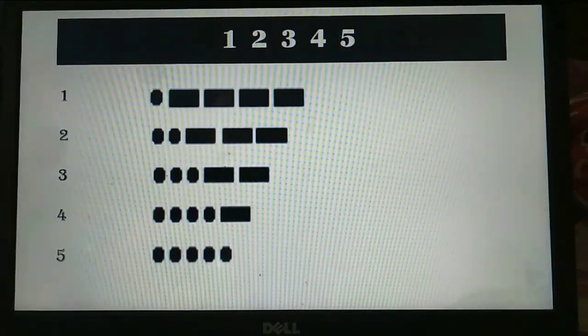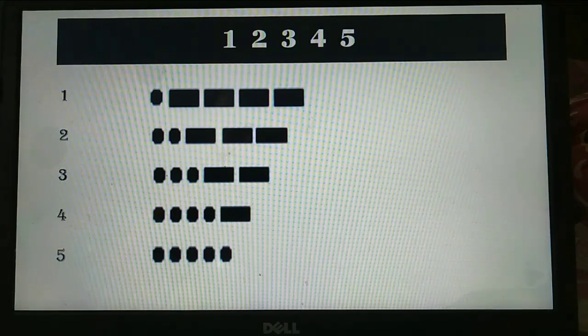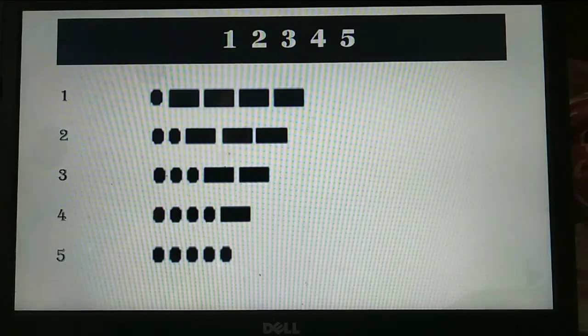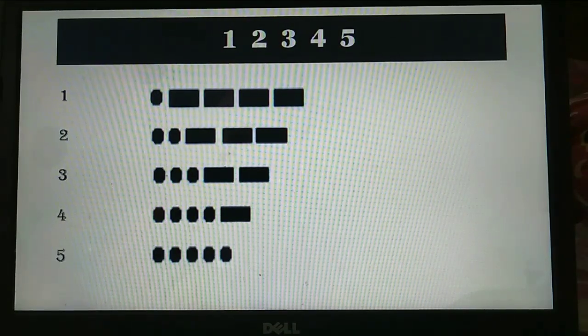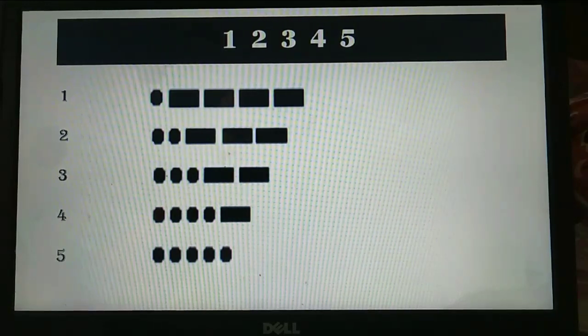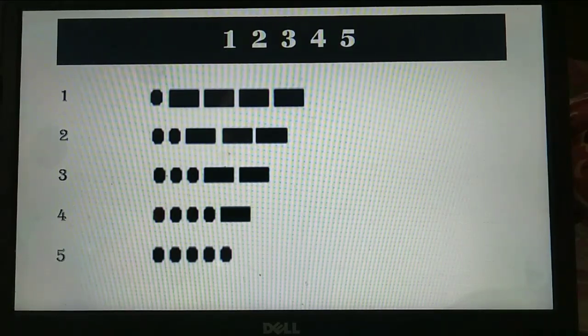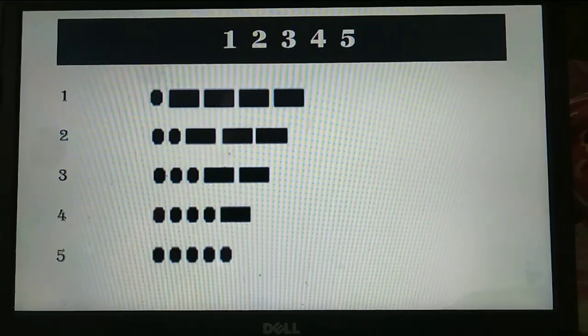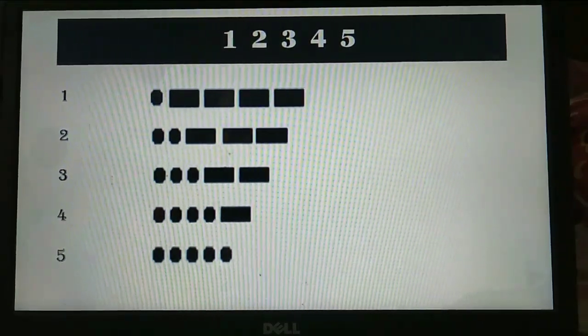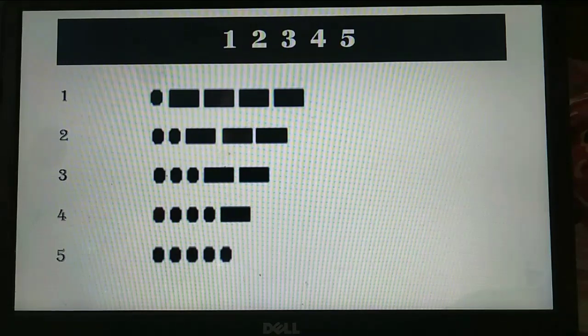Now we come to the numbers. From 1, 2, 3, 4, 5 it is one group, and 6, 7, 8, 9, 0 is another group. The Morse code of 1 is dit dah dah dah dah. The Morse code of 2 is dit dit dah dah dah. The Morse code of 3 is dit dit dit dah dah. The Morse code of 4 is dit dit dit dit dah. The Morse code of 5 is dit dit dit dit dit.